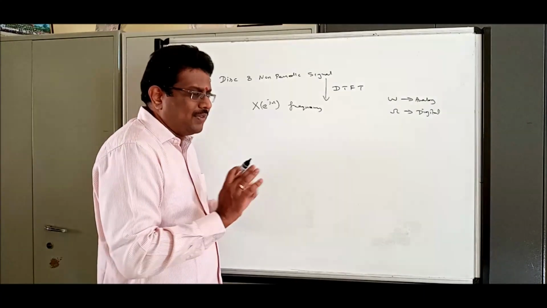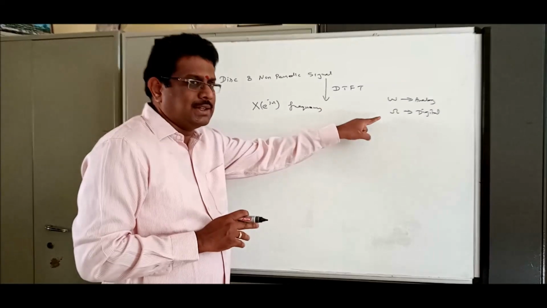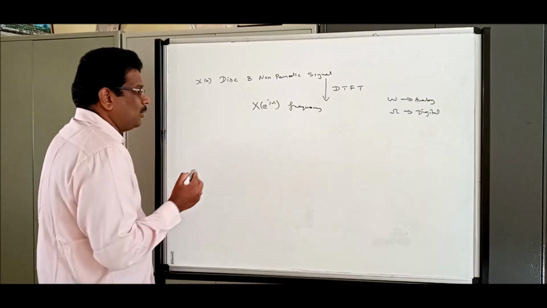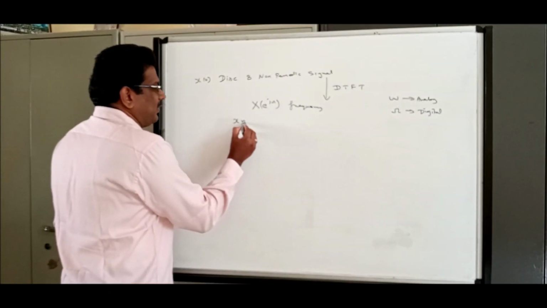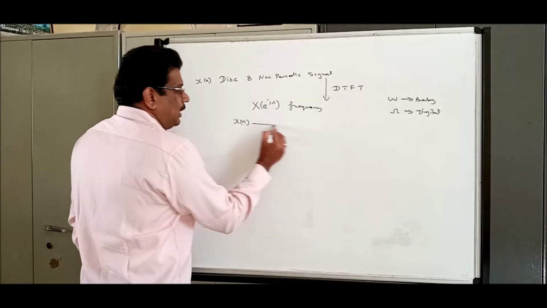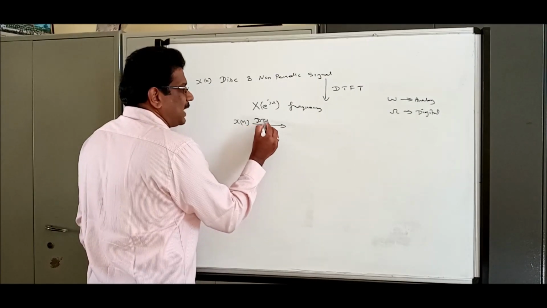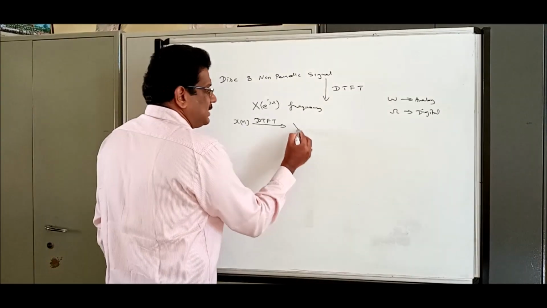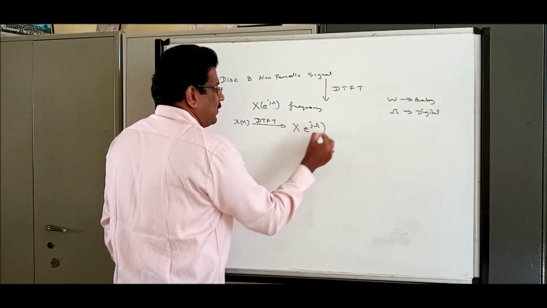There is no hard and fast rule that this is analog and this is digital. You represent a symbol for that, and that's more than enough. Now, if I have x of n, which is a discrete and non-periodic signal, and I use the discrete time Fourier transform, we call it DTFT, the result will be X of e power j omega.